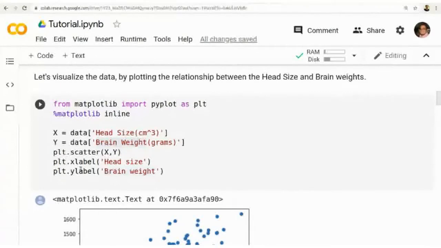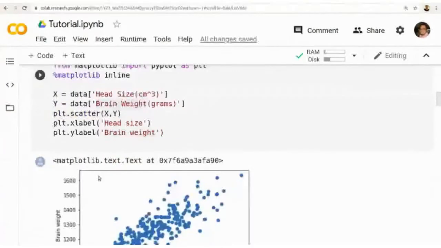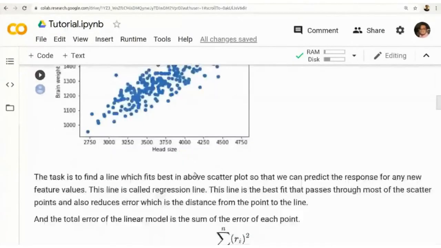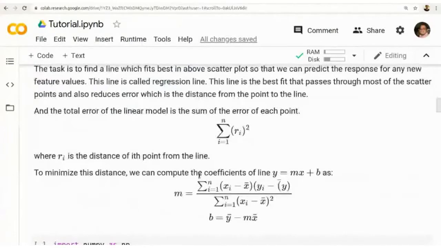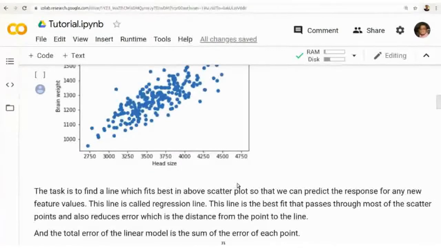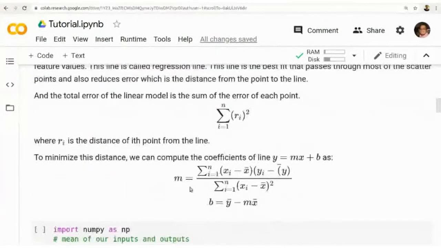X is the data set that contains head size, and Y, the dependent variable, is brain size. We first visualize the data. We need to find a line that passes through all or most of the data points, and for that we apply regression. We need to find two parameters, m and b, for the line y equals mx plus b.